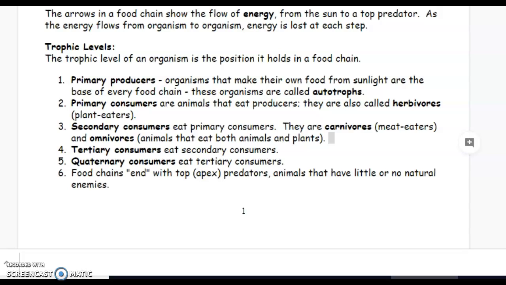Primary consumers are animals that eat the producers, and these are generally the herbivores, the plant eaters. Secondary consumers eat the primary consumers, and these are the carnivores or omnivores. A carnivore is an organism that eats animals, and an omnivore eats both plants and animals. The tertiary consumers eat secondary consumers, and the quaternary consumers eat the tertiary consumers, and they can go on from there. So the food chain ends with whatever is the top or apex predator, and these are animals that have little or no natural enemies.